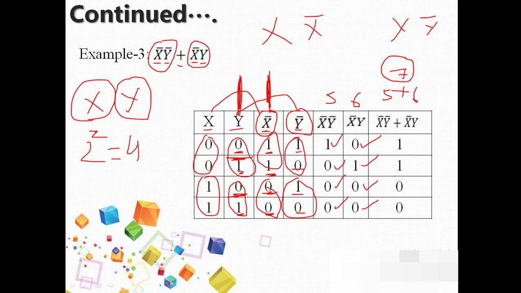So let us add it together. 0 plus 1 is 1, 0 plus 1 is 1, 0 plus 0 is 0, 0 plus 0 is 0. So that's the value for the resultant. There is no LHS and RHS part, so only the conclusion: the answer will be 1100, which you can say is an inverted value of x.